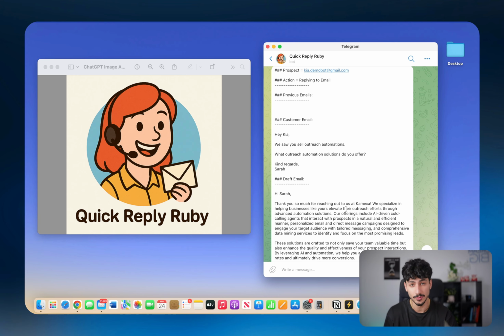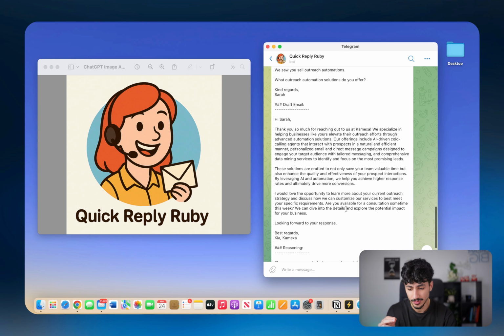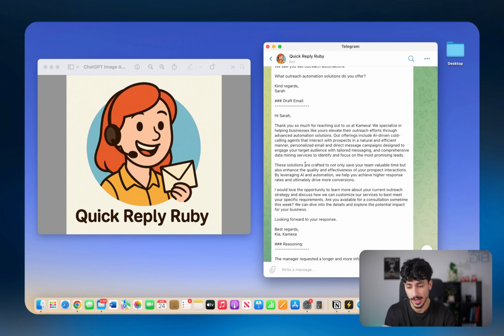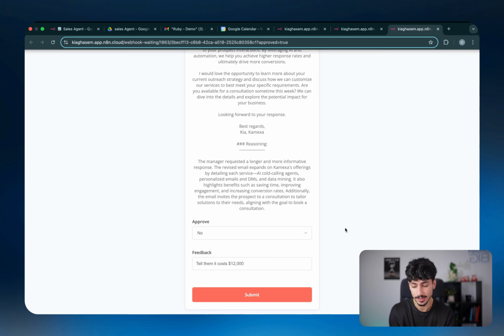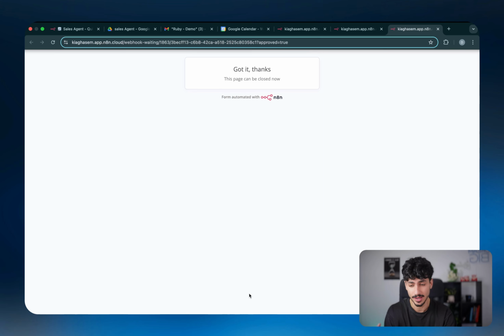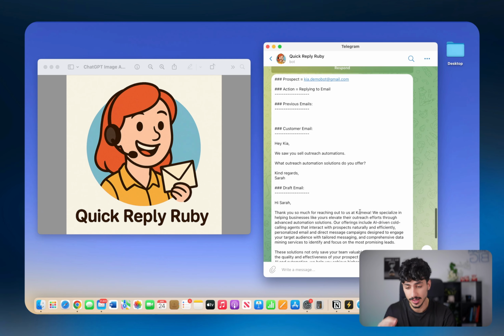And then before you have time to put your phone down, Ruby's going to send you another message, and this time she's adjusted according to your feedback. She's made it a lot longer and more informative. But let's say I'm still not happy with this. I just have to click 2 buttons and then give Ruby feedback. This time I'm going to tell her it costs $12,000. And then just by submitting that, 2 seconds later, Ruby sends me the next draft.